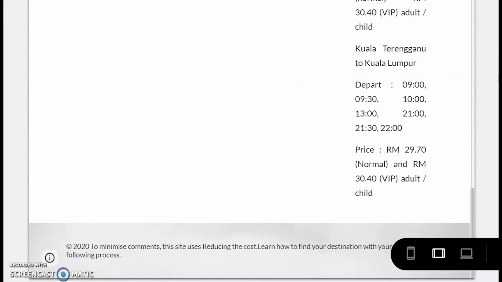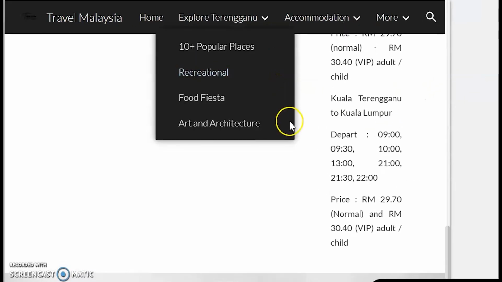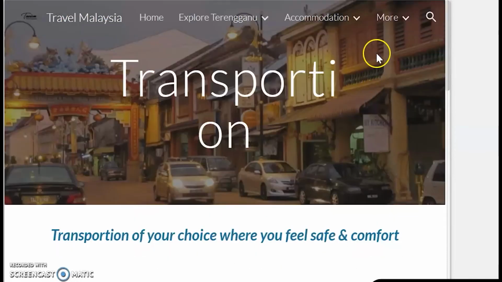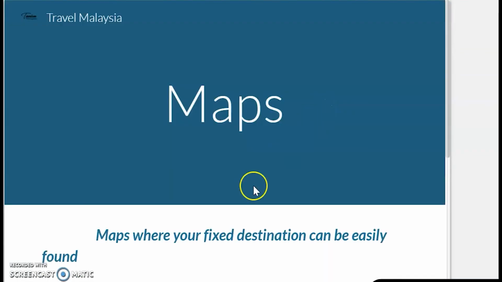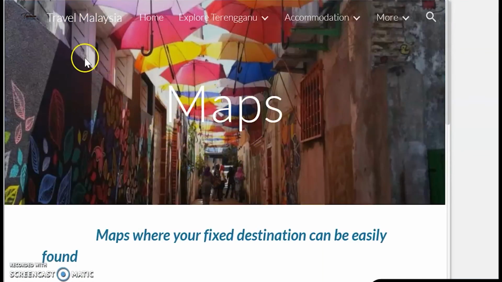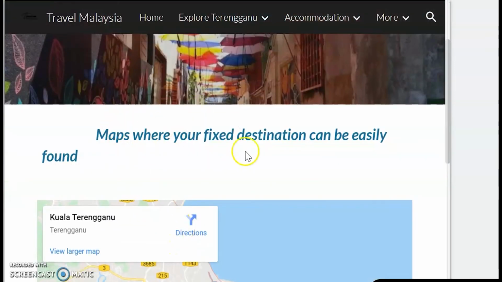Now I'm going to describe my second sub page, which is maps. Here we use one logo and maps, where your fixed destination can be easily found.